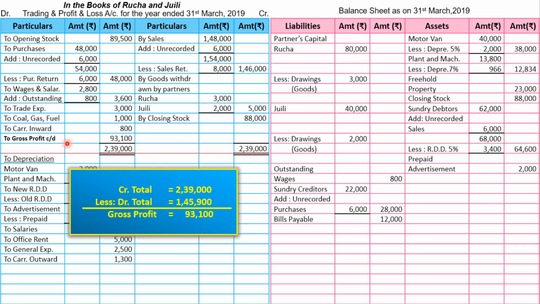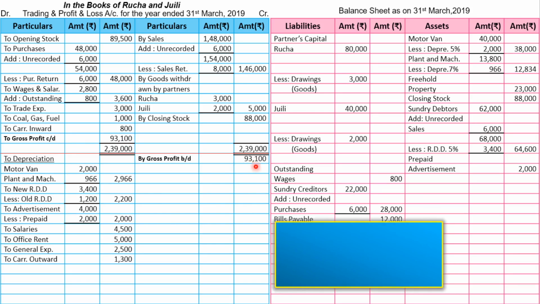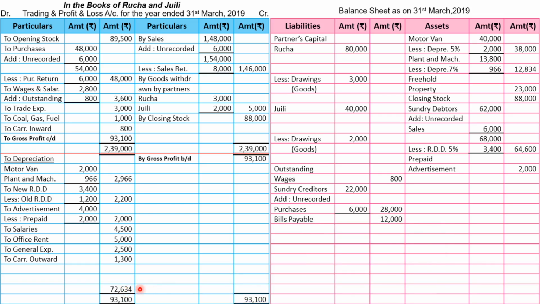This gross profit will be transferred to profit and loss account credit side by gross profit brought down and amount is 93,100. Same way we are going to close profit and loss account as well. First we are going to write credit total, which is 93,100, and we will find out debit total, which is 20,466, and the balance figure is 72,634, which will be called as net profit because credit was greater than the debit. Now again the greater total will appear as total of both the side and the balance figure will be transferred to lower side, which is debit side. We will write 72,634, and this is nothing but net profit.